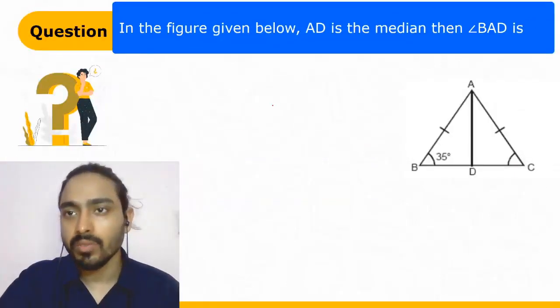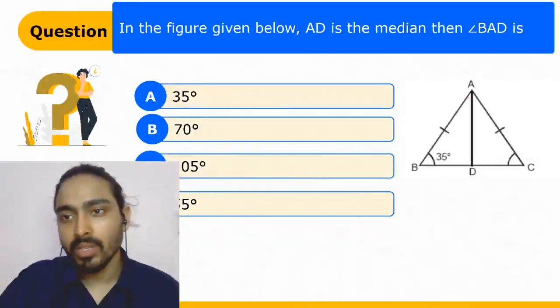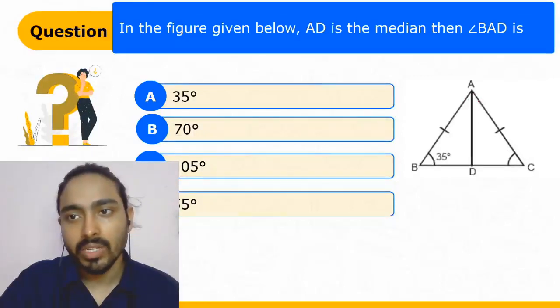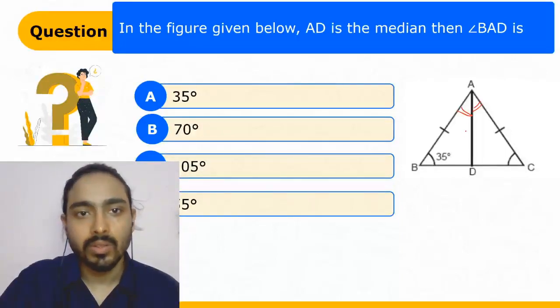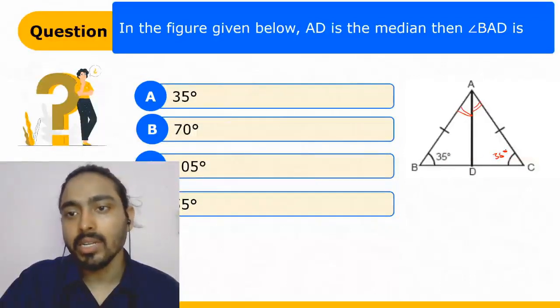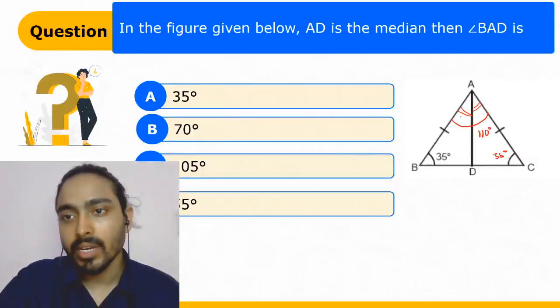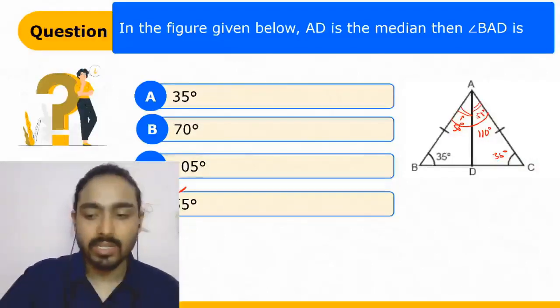In the figure, we have to find out, if AD is the median of BAD, just look at the options. So guys, when the median of an isosceles triangle meets the vertex, it divides the angle at the vertex into two equal halves. So this must be equal to this. Therefore, if this is 35, this will be 35 because it is an isosceles triangle. This is 70. So this whole angle must be 110, and half of it will be 55 degrees, and 55 degrees. So D is the right answer.